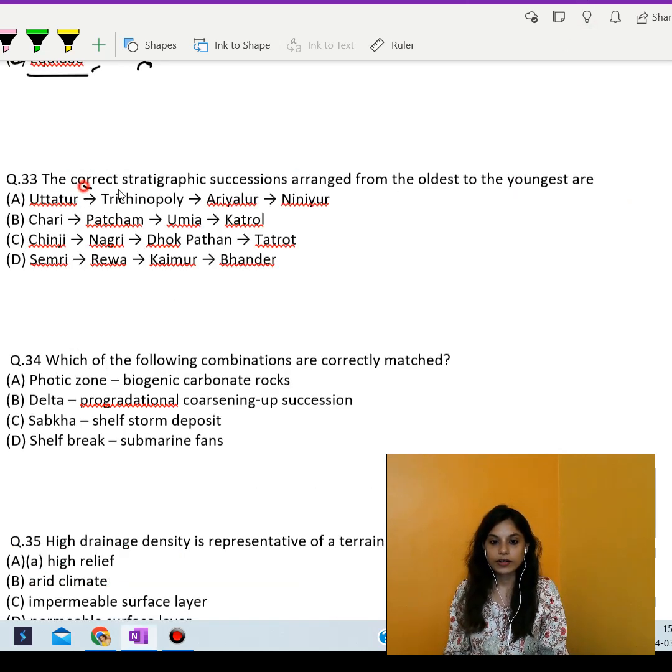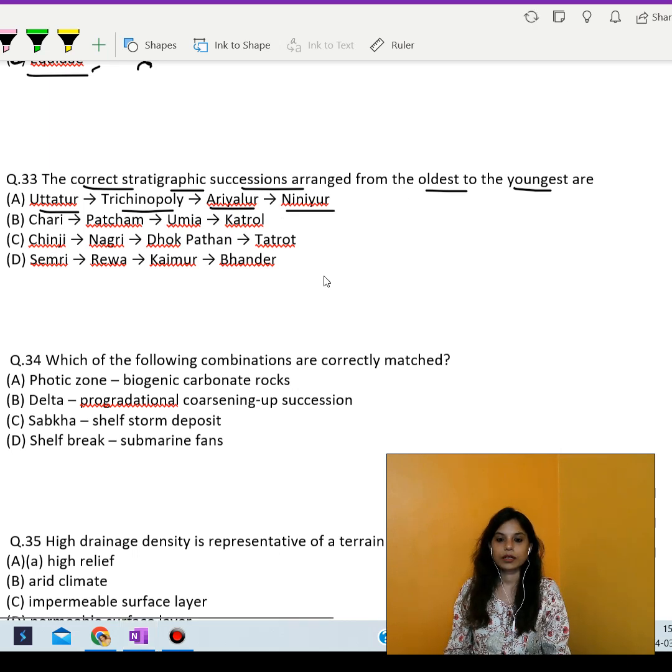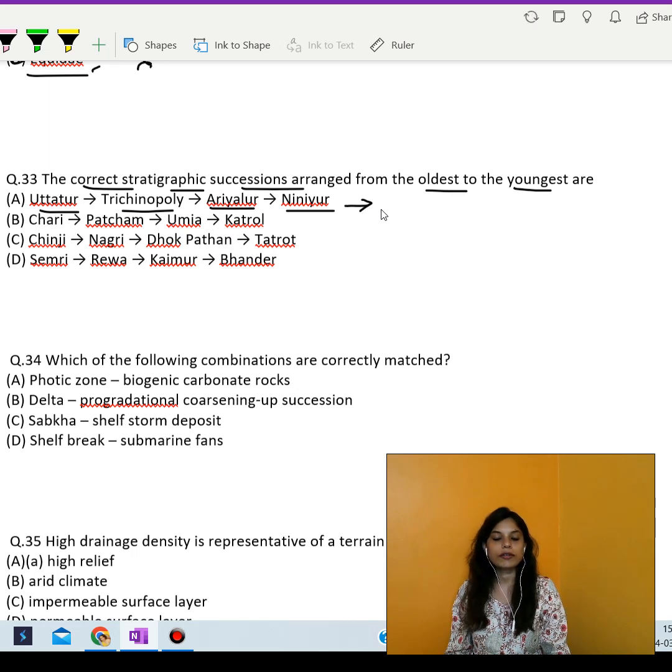Next question says the correct stratigraphic successions arranged from the oldest to the youngest are. Okay, let's go through the options. Utatur, Trichinopoly, Ariyalur, and Niniyur. These formations are a part of the stratigraphy of the Cauvery Basin, which is in southern India. The correct order from the oldest to the youngest in this sequence is Utatur, Trichinopoly, Ariyalur, and Niniyur.